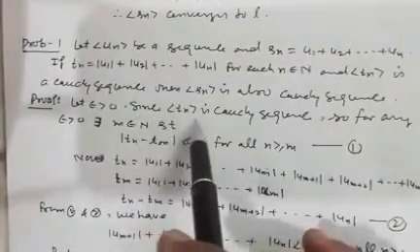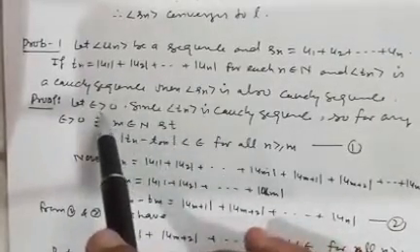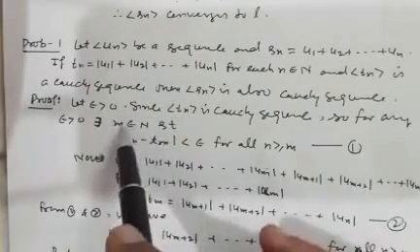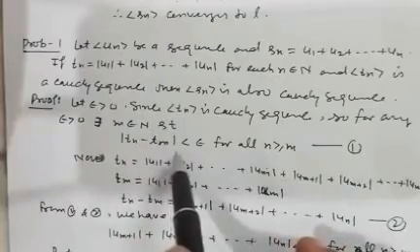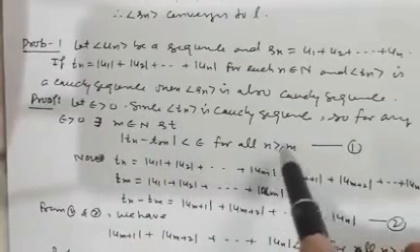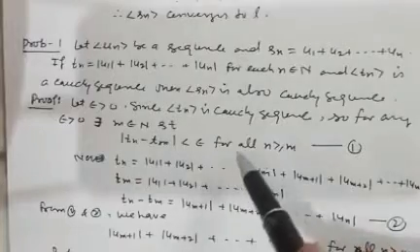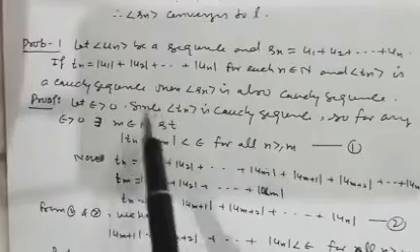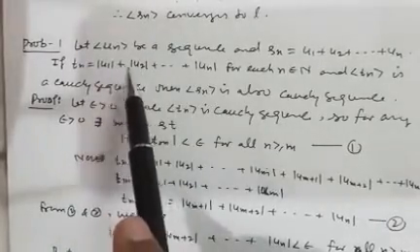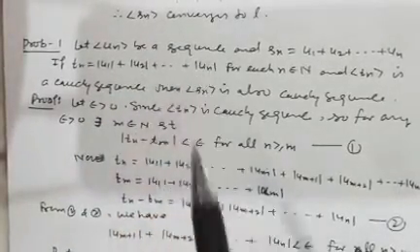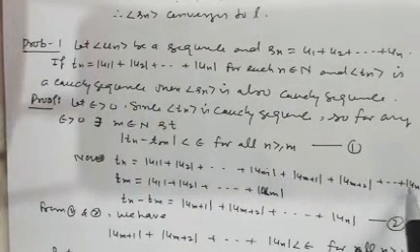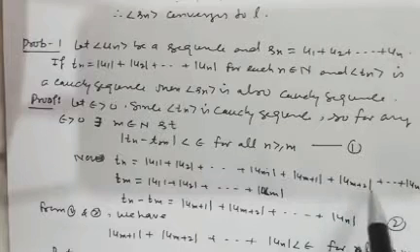Because Tn is a Cauchy sequence, for any epsilon greater than 0, there exists m belonging to N such that mod of Tn minus Tm is less than epsilon for all n greater than or equal to m. This is the definition of a Cauchy sequence. Now Tn is equal to mod of u1 plus mod of u2 up to mod of un. We take some terms before un, because n is greater than or equal to m.